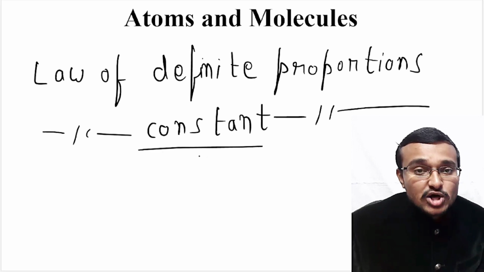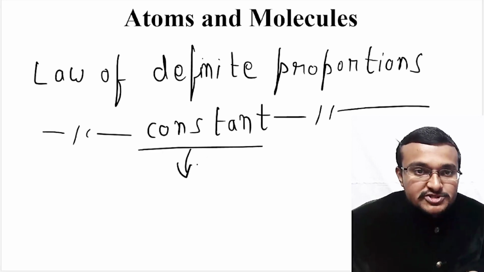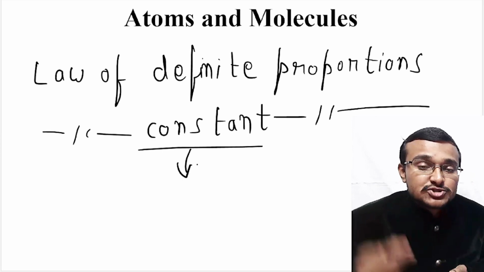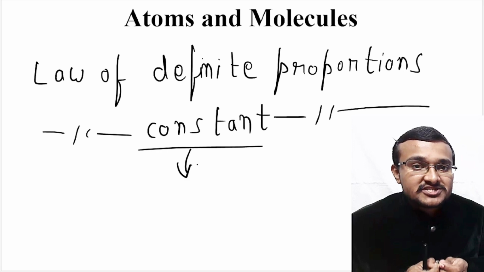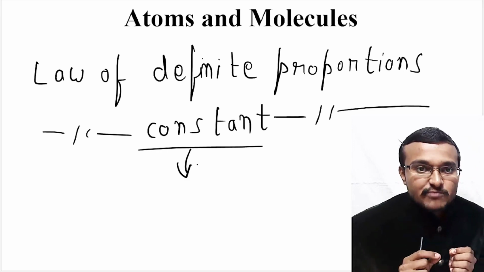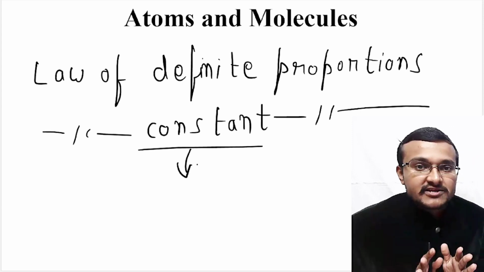They gave it the name constant because whatever compounds you take in nature, they are all formed with an elemental composition, and that elemental composition in a compound will be maintained throughout that compound. If you consider water, for example, then H2O will be there throughout that water.